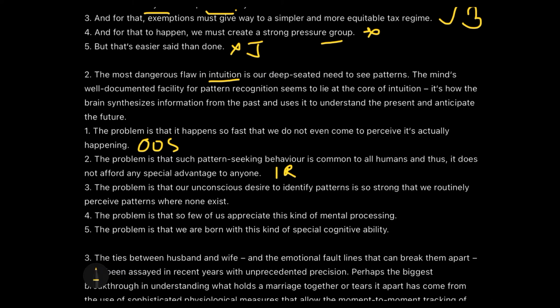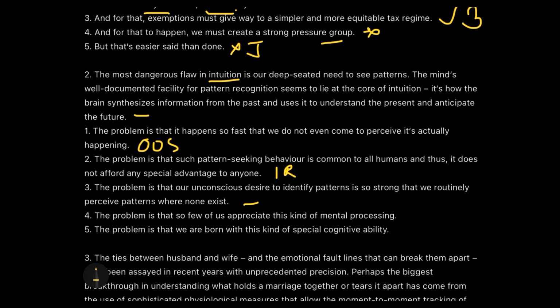But if I check the other option, option C or 3, the problem is that our unconscious desire to identify the patterns is so strong that we routinely perceive the patterns where none exist. This is in complete logical connection with the paragraph, because earlier it was talking about the brain synthesizing the information, and before this line we were talking about how our brain seeks to find patterns everywhere.